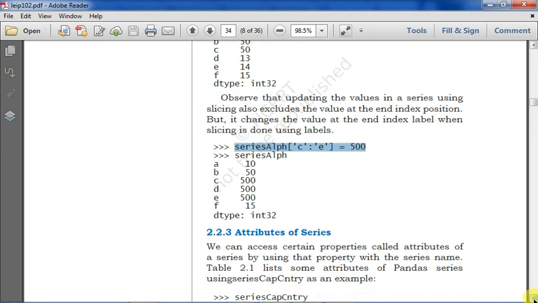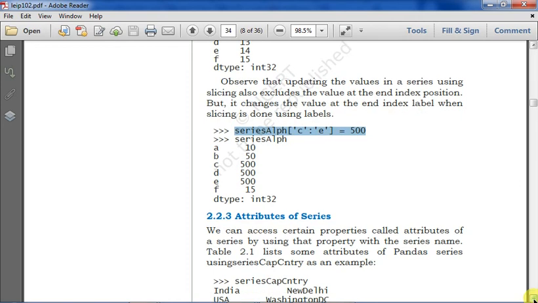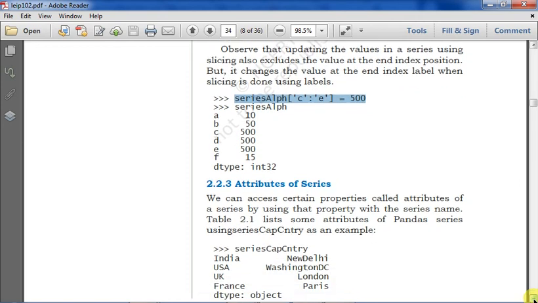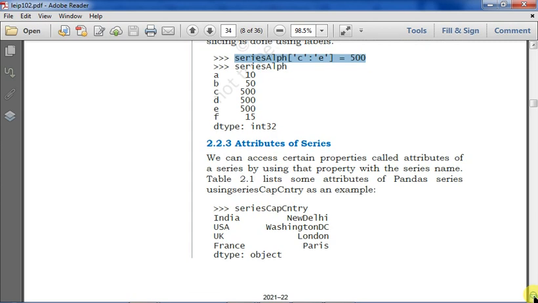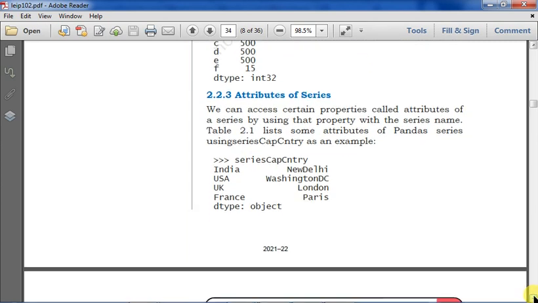Now the attributes of series. We can access certain properties called attributes of a series by using that property with the series name. So series cap country, you can see out here India, New Delhi, all these things. What is the data type? It is of object type. In object oriented programming, we are working with the values, but at the same time we are also accessing the objects. What is the object? An object is a chunk of memory where the different properties or attributes are stored for a certain entity.